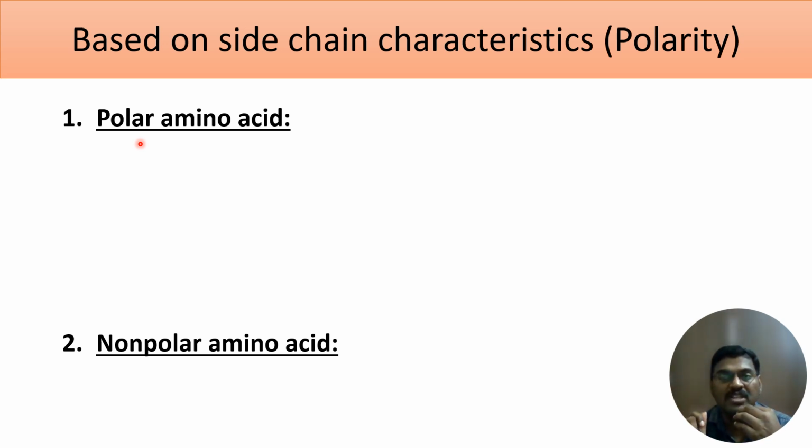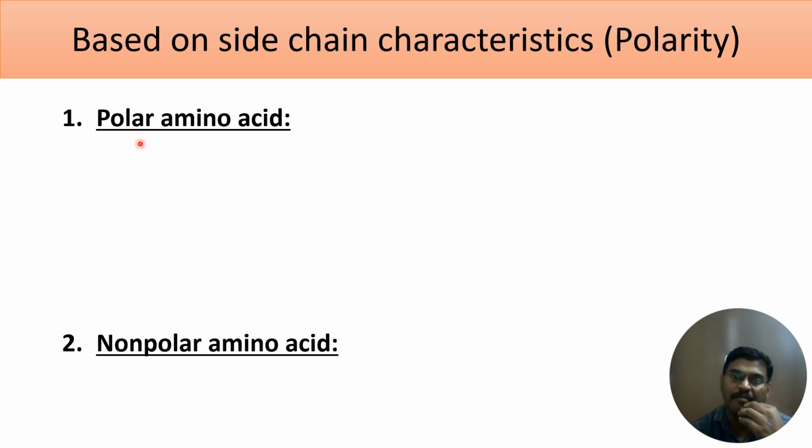What is the charge of an acid? An acid is a molecule which can donate a hydrogen ion, that is, it can donate a positive charge. Once a molecule donates a positive charge, it will become negative. So the charge of acidic amino acids is negative.